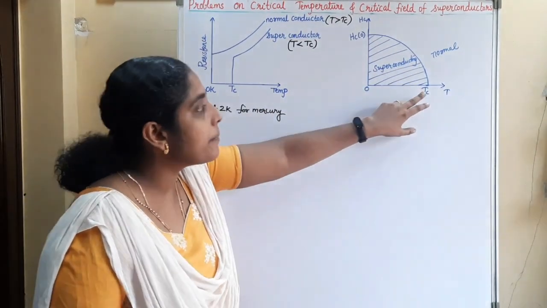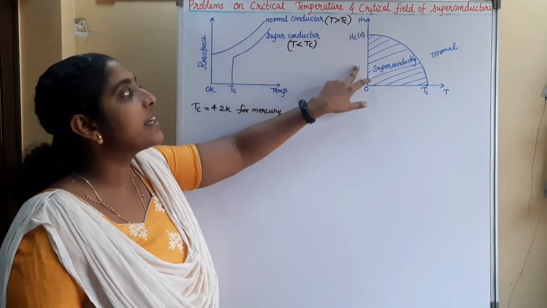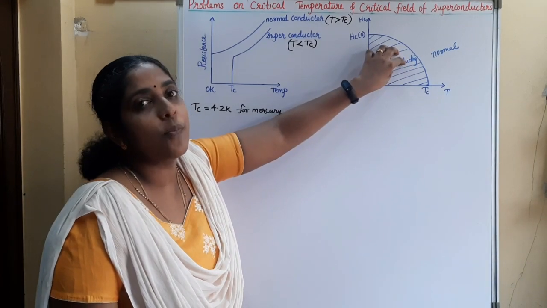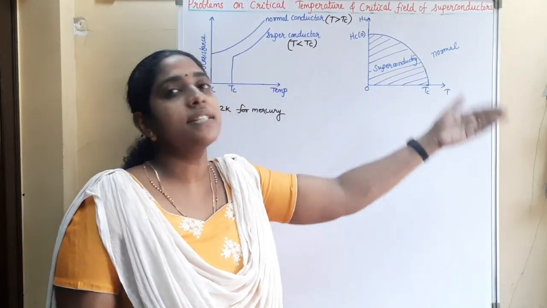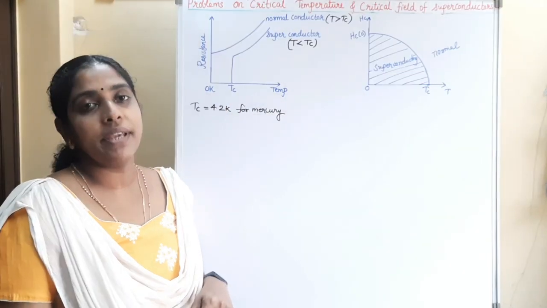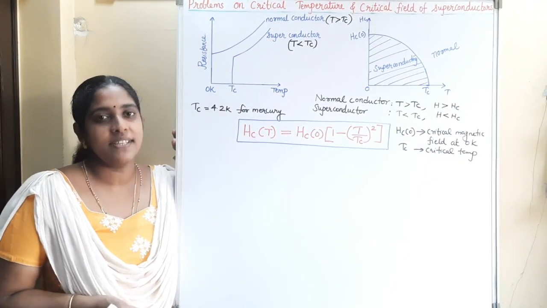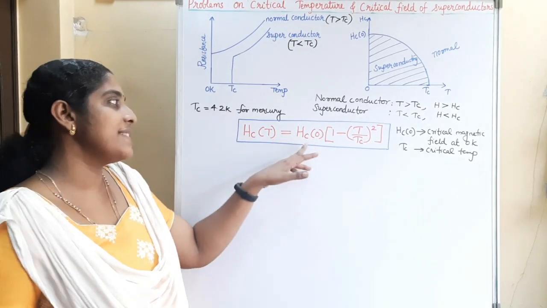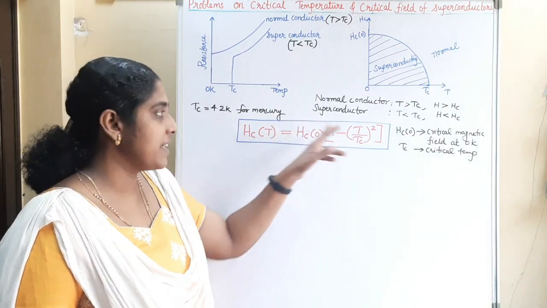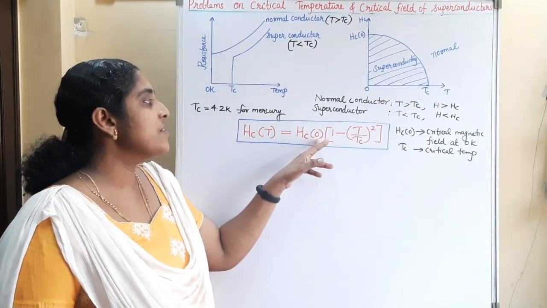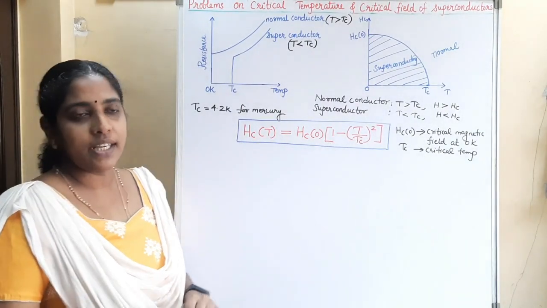That is, if the temperature is less than the critical temperature and the field is less than the critical field, the material is in the superconducting state. If the field is greater than critical field and temperature is greater than critical temperature, the material behaves as a normal conductor. The dependence of critical field on temperature is HCT is equal to HC0 into 1 minus (T by Tc) square, where HCT is the critical field at the given temperature T and HC0 is the critical field at 0 Kelvin. Then Tc is the critical temperature.